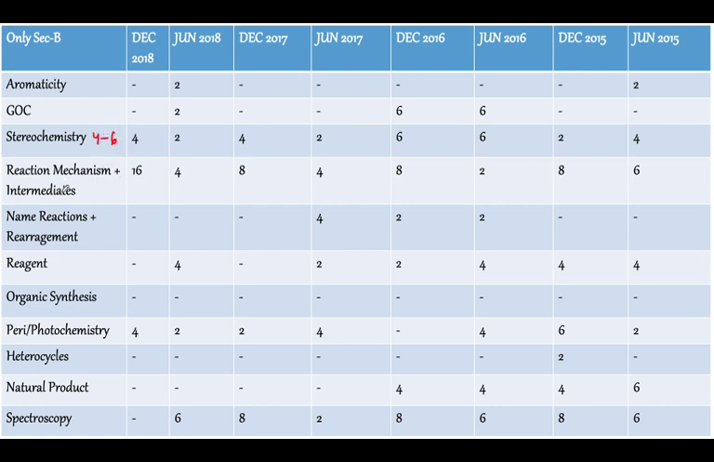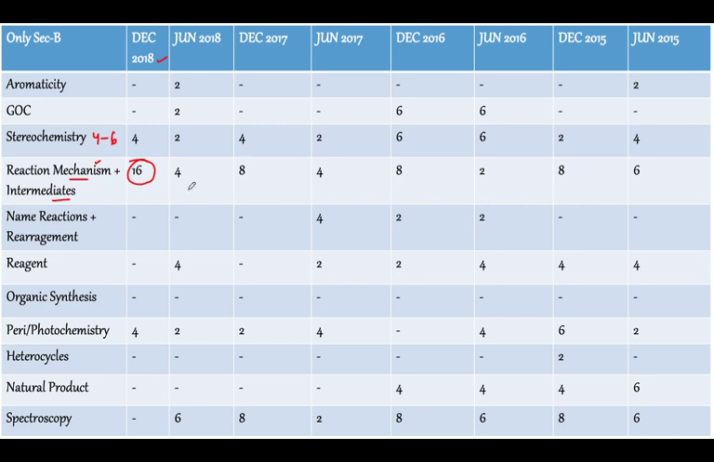Now coming on to reaction mechanisms. As you can see, in the December 2018 paper, only in section B I'm getting a 16 mark question, right? So definitely it is a very important topic. Also, we are going to get many more marks in section C from reaction mechanism plus intermediates. So this is a really important topic.